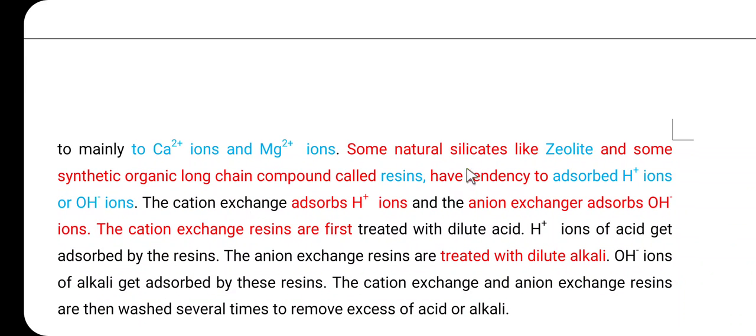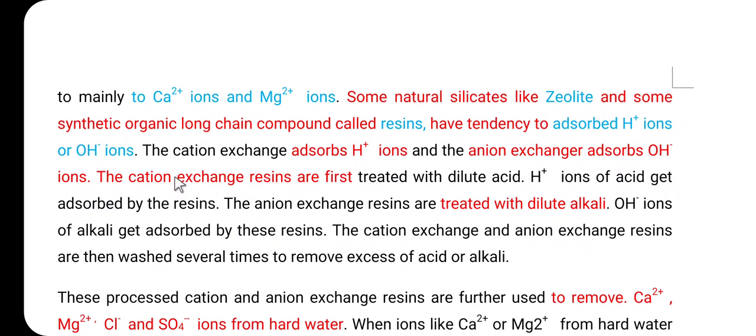Some natural silicates like zeolite and some synthetic organic long chain compounds are called resins. This zeolite and the resin have the tendency to adsorb the H plus ion. When such zeolites or resins are treated with acids, they adsorb the H plus ions, or when they are treated with alkali, they adsorb the OH minus ion. There are two types of resins, the cation exchange resin as well as the anion exchange resin. The cation exchange resin adsorbs the H plus ion, and the anion exchange resin adsorbs the OH minus ion.